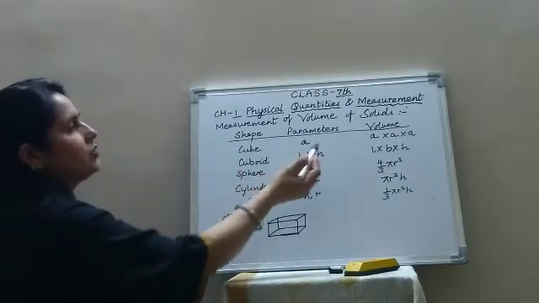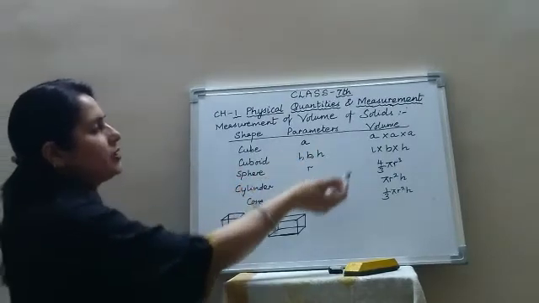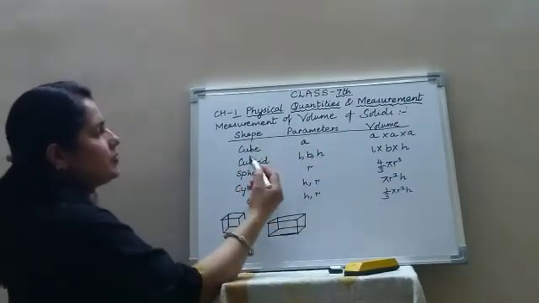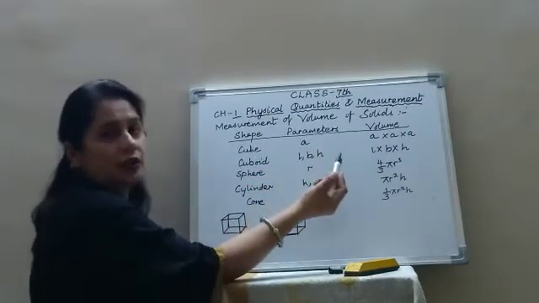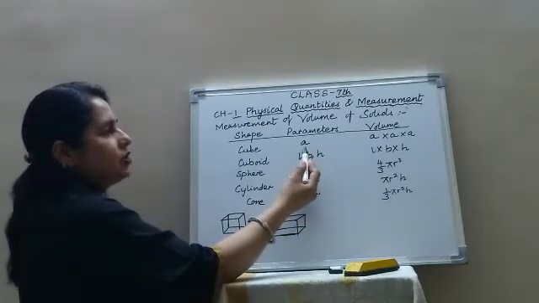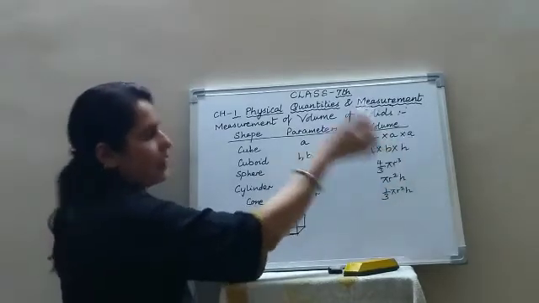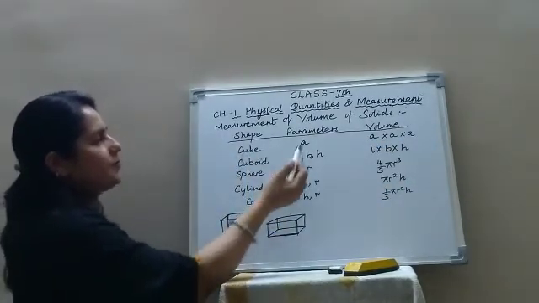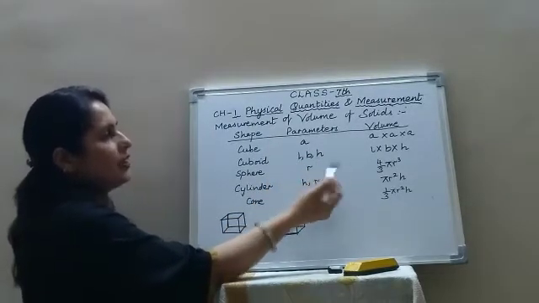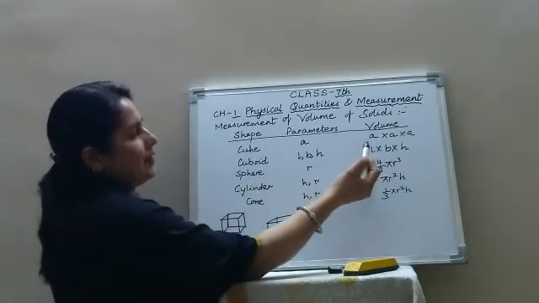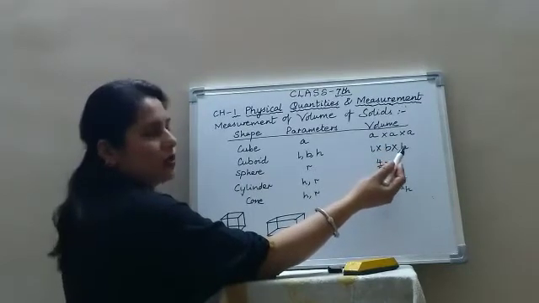The volume of regular shaped solids can be measured by using these formulae. Now if the shape is a cube, the parameter which will decide the volume is the side of the cube, a. So the volume of a cube is given by side into side into side. Similarly, if it is a cuboid, the parameters are length, breadth and height. If you measure the length, breadth and height, you can get the volume by multiplying them. That means L into B into H.